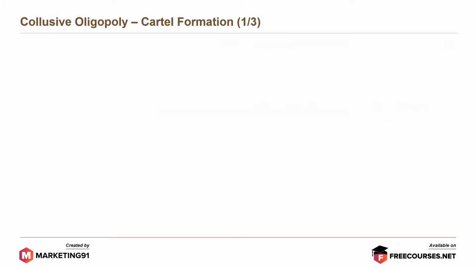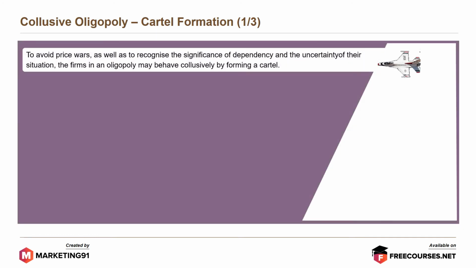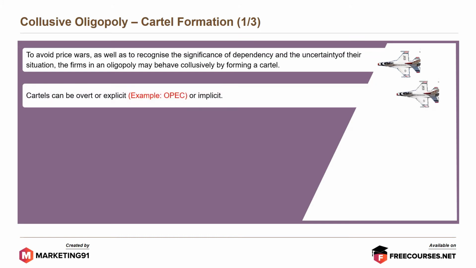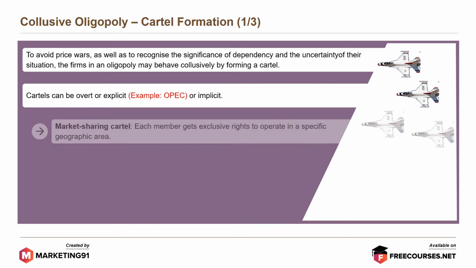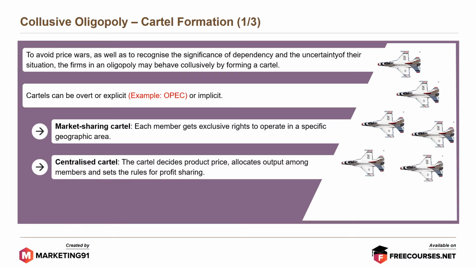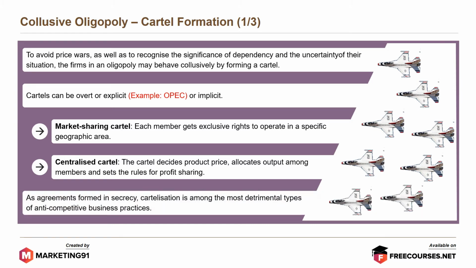Moving on, collusive oligopoly, cartel formation. To avoid price wars as well as to recognize the significance of dependency and uncertainty of the situation, the firms in an oligopoly may behave collusively by forming a cartel. Cartels can be overt or explicit, or opaque, or implicit. Market sharing cartel: each member gets exclusive rights to operate in a specific geographic area. Centralized cartel: the cartel decides product, price, allocates output among members and sets the rules for profit sharing. As agreements are formed in secrecy, cartelization is among the most detrimental types of anti-competitive business practices.